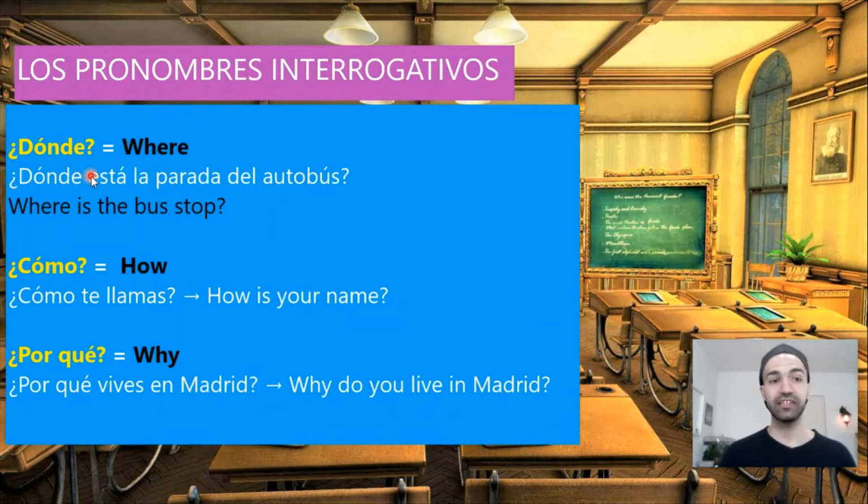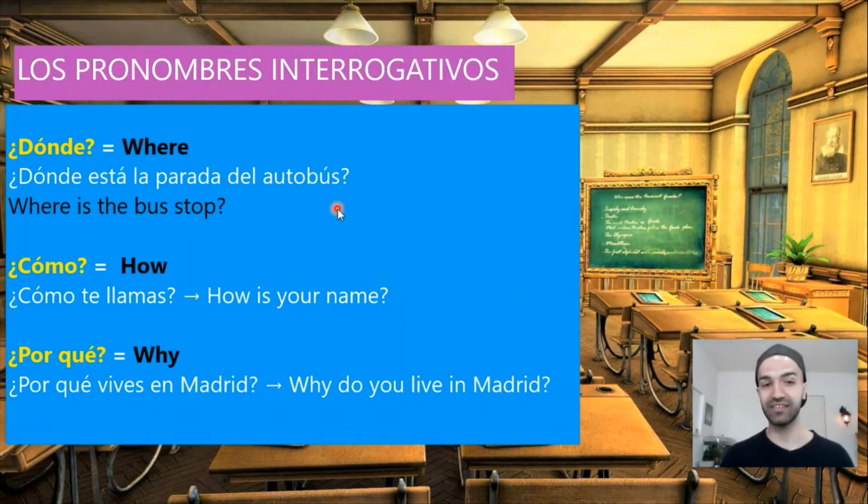¿Dónde? It means where. For example, ¿dónde está la parada del autobús? Where is the bus stop? So, la parada del autobús means the bus stop. Always when we want to ask where is, we say ¿dónde está? ¿Dónde está la parada del autobús?